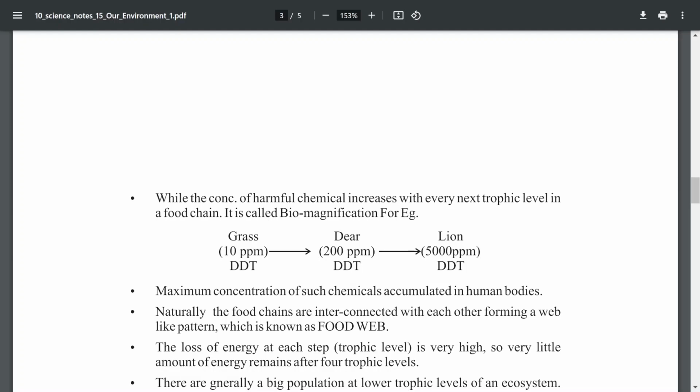For example, if a fish has 50 grams of DDT, that is a waste chemical, and a large fish consumes more of these fishes, say it eats 10 small fishes with 50 grams each, then 500 grams of the pesticide will be there. That large fish is consumed by human beings, so they will be consuming more and more. So the concentration of that pesticide will be high in the top carnivore, that is human beings, who are affected by the non-degradable materials.